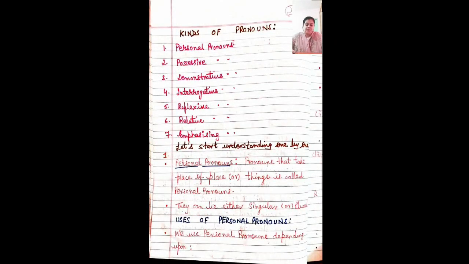Now come to this. First of all, personal pronoun. Pronouns that take the place of a person or thing are called personal pronouns. Personal means apna, khud. It's my personal thing. So pronouns that take the place of a person or thing are called personal pronouns. They can be either singular or plural.